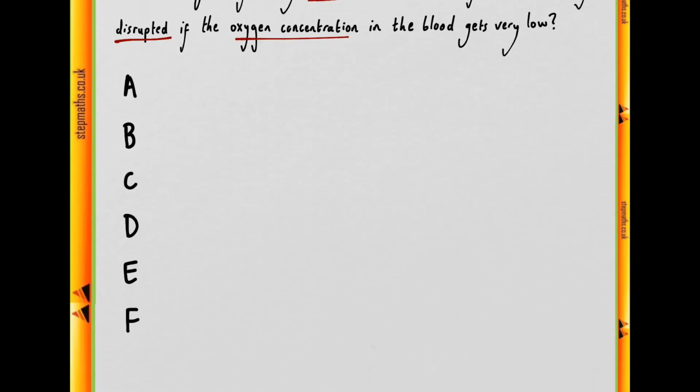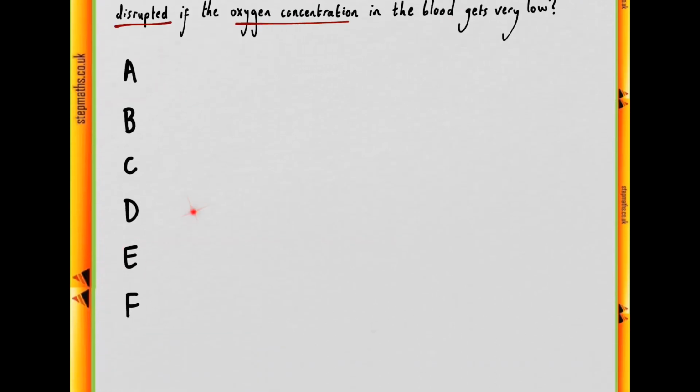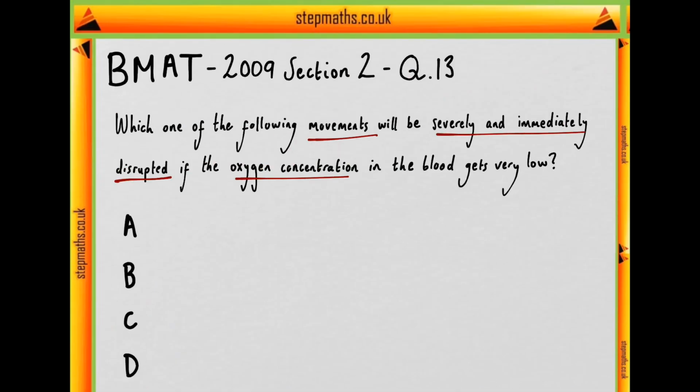Before we have a look at our 6 statements describing movements of molecules, let's think about what kind of movement of molecules would be severely and immediately disrupted by a lack of oxygen.